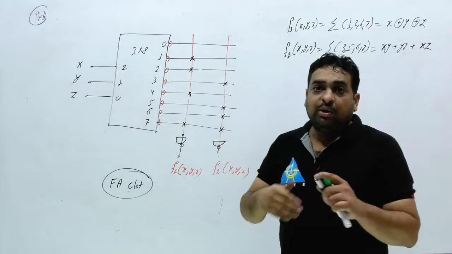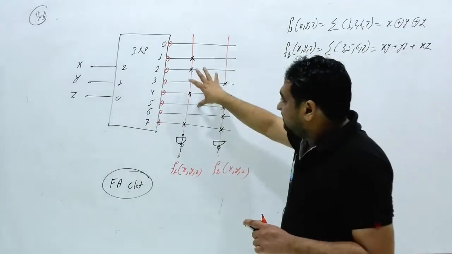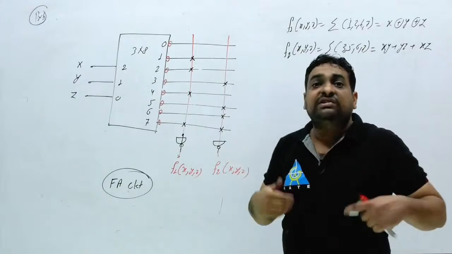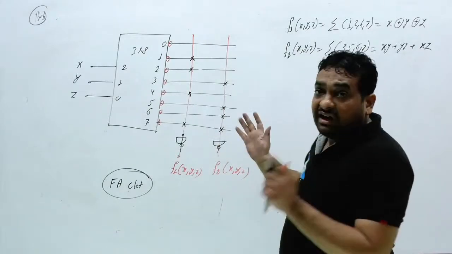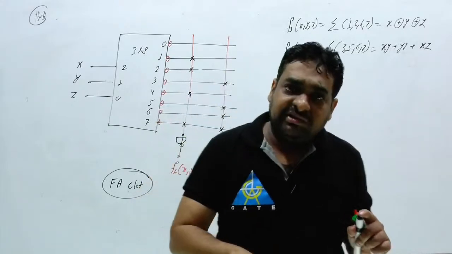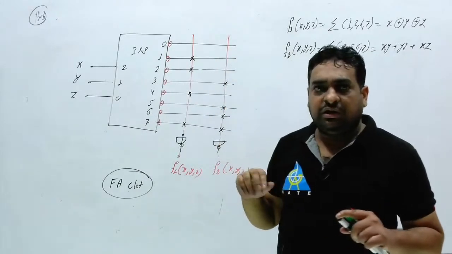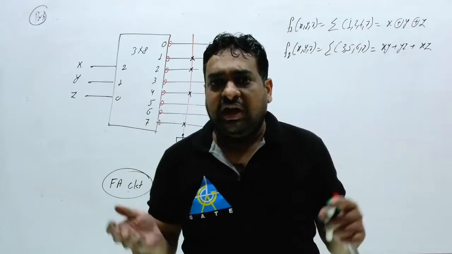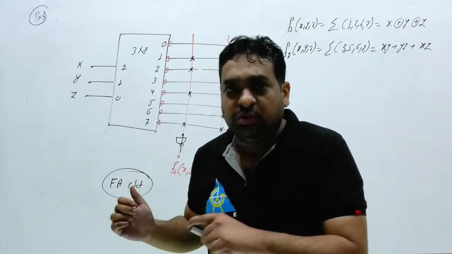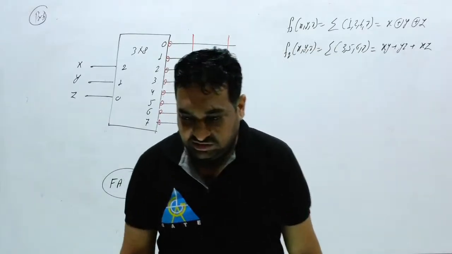This is not just a programmable read-only memory. You don't treat this circuit as a memory. You can say this is a memory structure. This is one standard structure and the name of the structure is PROM, and the PROM structure is always the same. That's why generally students treat ROM as read-only memory, only used for memory. No, you can use this to implement any boolean function. I hope this is clear to you.